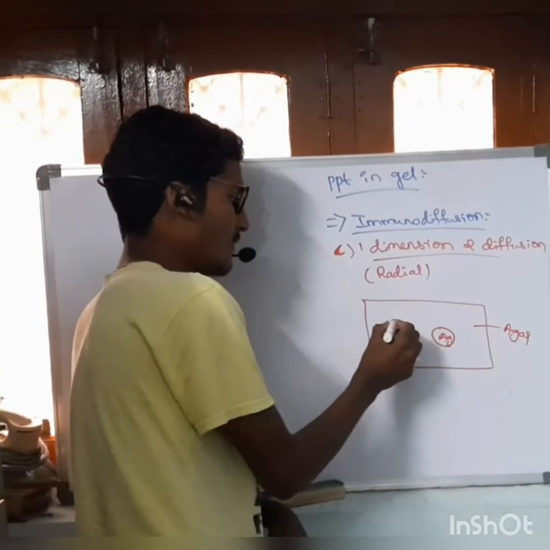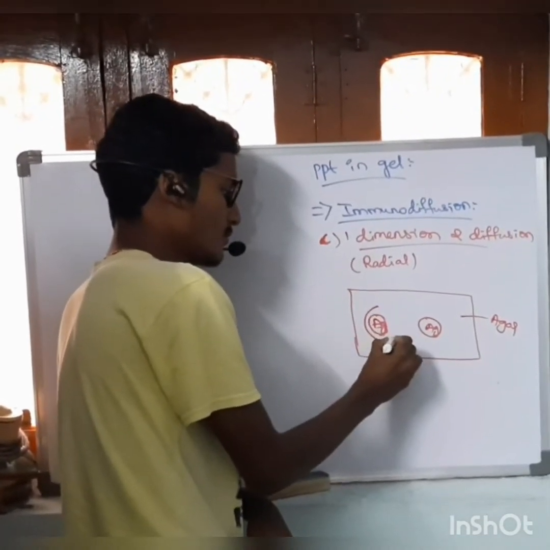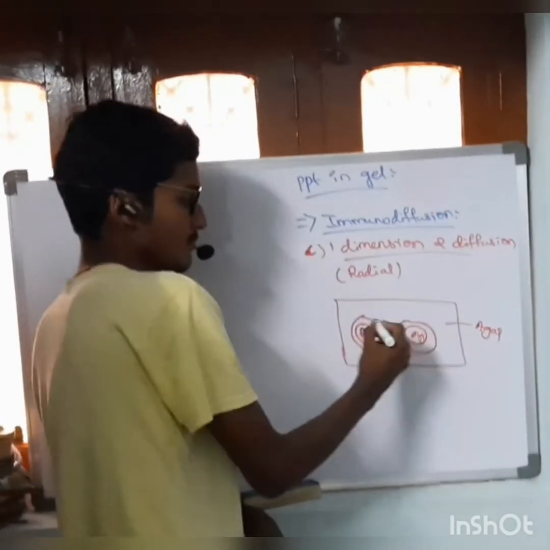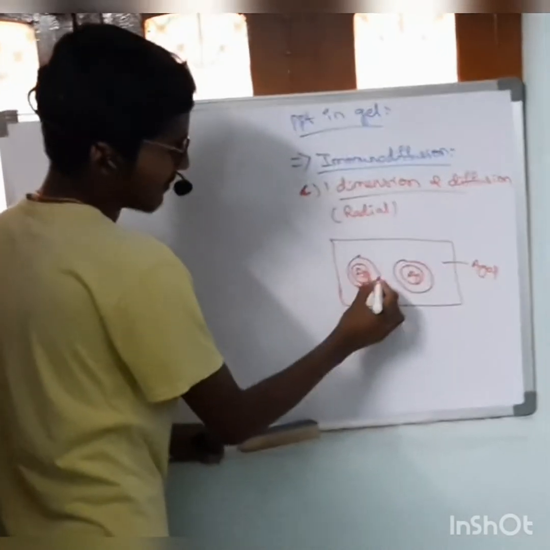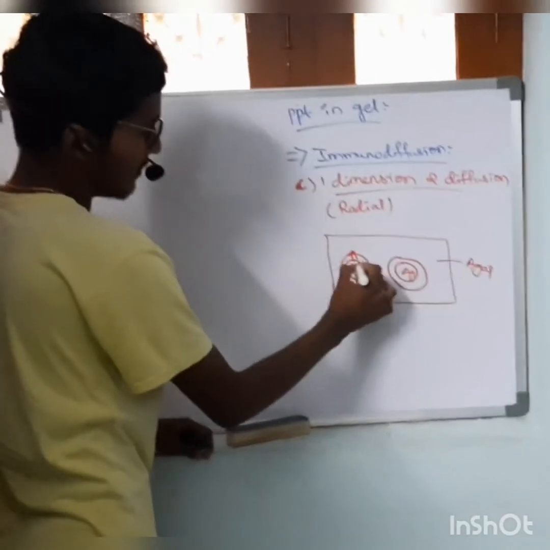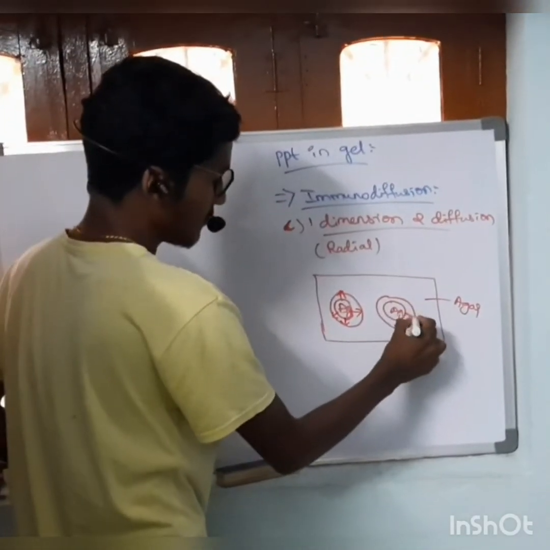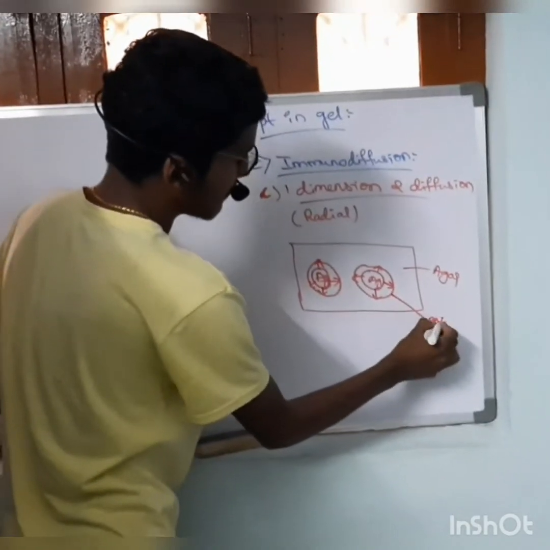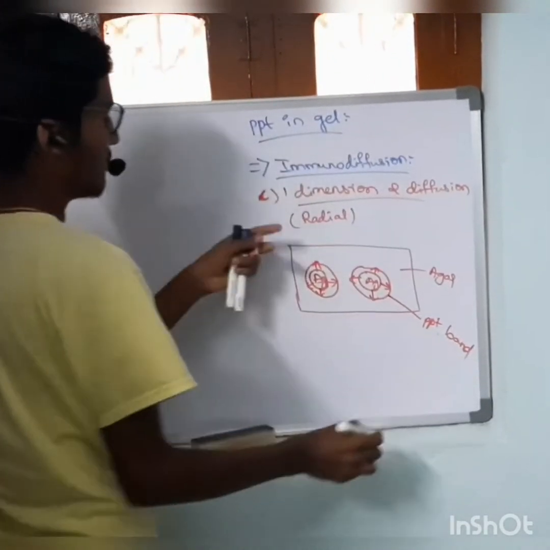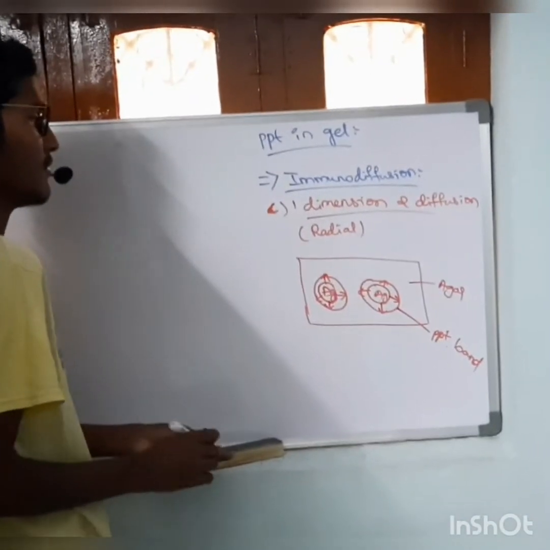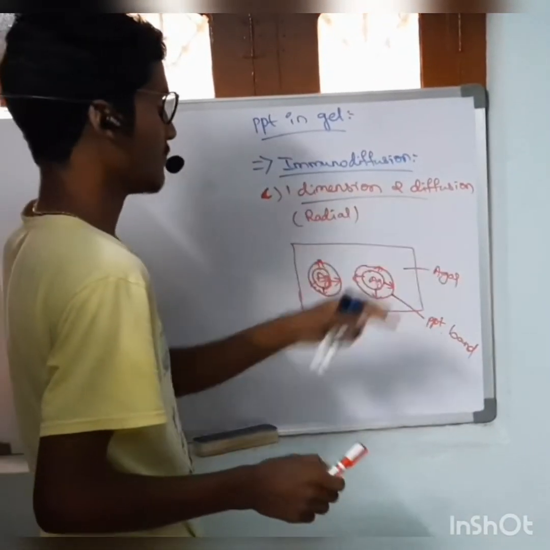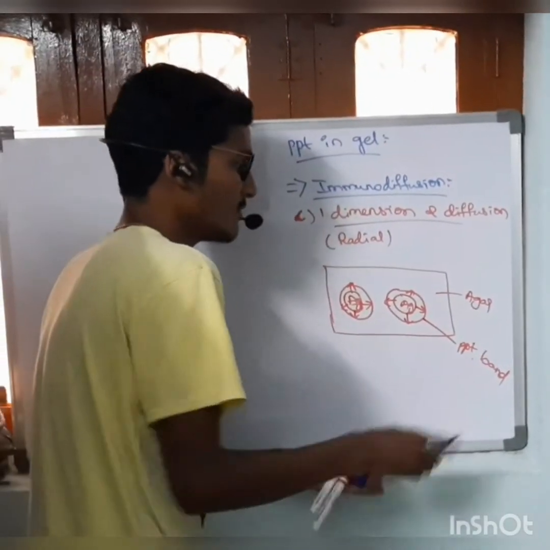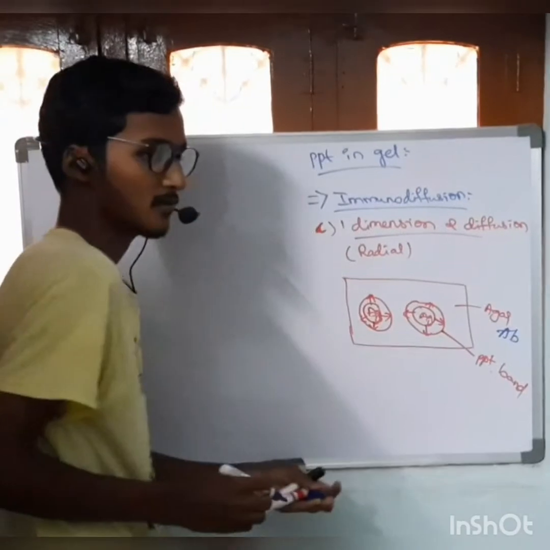The solidified agar absorbs the antigen, which extends out from the well of the antigen. This band is called a PPT band. It is a radial single dimension double diffusion. It is known so because it is an agar gel which consists of antibodies.